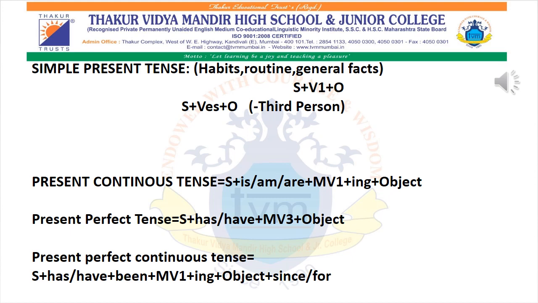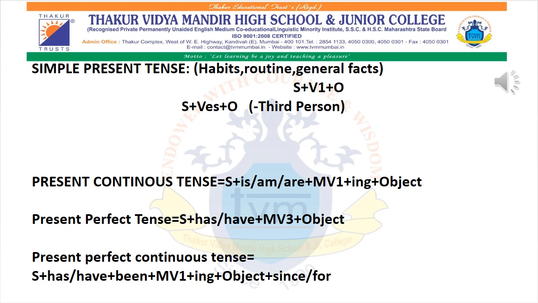As I mentioned, use is when the sentence consists of he, she, it; use am when the sentence consists of I; and when the sentence has you, we, they, then you have to use the helping verb are.